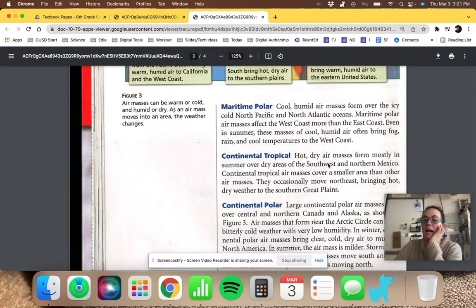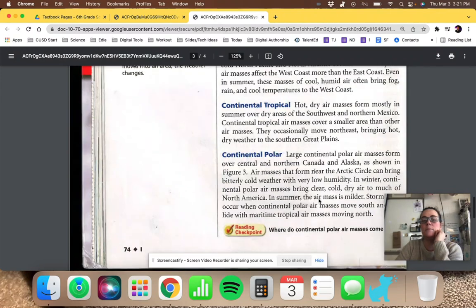Continental tropical, hot, dry air masses form mostly in the summer over dry areas of the southwest and northern Mexico. So continental means dry and tropical means hot. Continental tropical air masses cover a smaller area than the other air masses because we have a lot of coast in the United States. They occasionally move northeast, bringing hot, dry weather to the southern Great Plains.